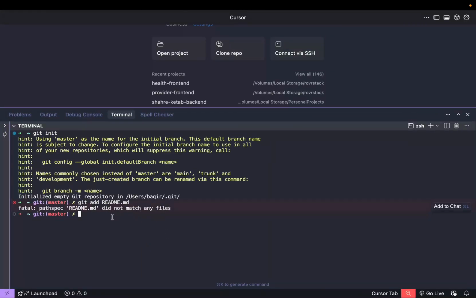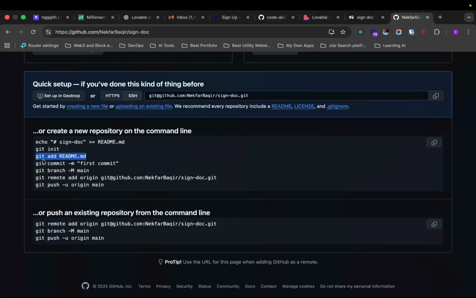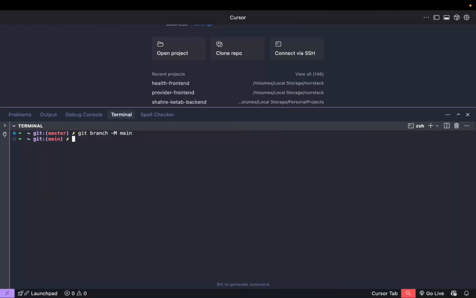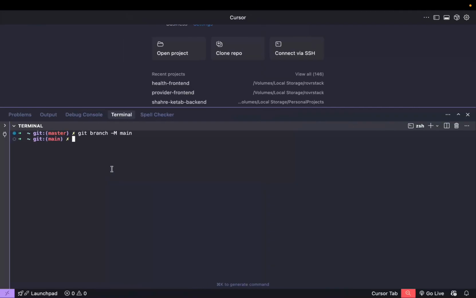Get at read.md says, okay, so even we cannot do this even because right here it's going to be a master branch, right? So let's just change that master to main because most people do that, and then we can give this origin, you know.